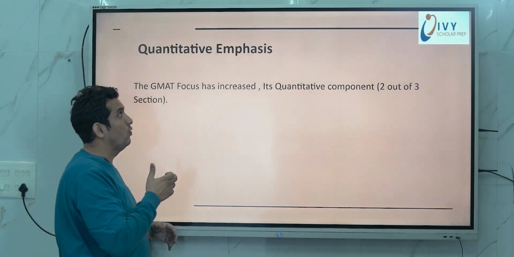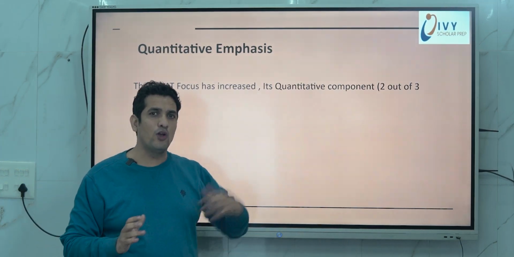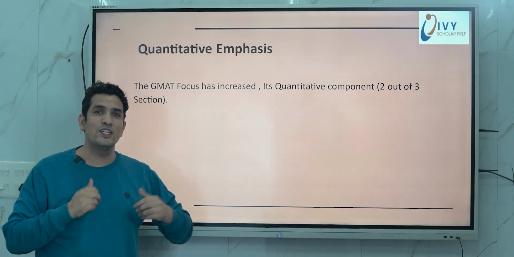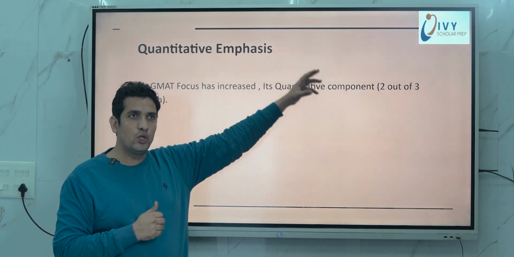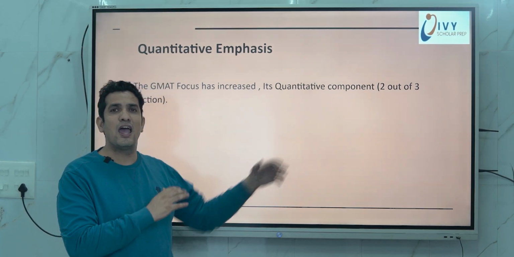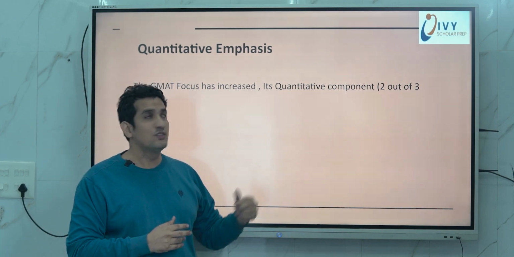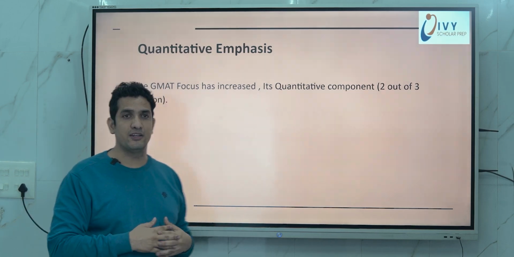Now if we look at the emphasis on verbal or quant, most of us Indians love quant, right? So there's good news for us. This exam will have 2 sections out of 3 heavily focused on quant. That is a good part. I love quant, so I think this exam is for people like me. We can always score better here.